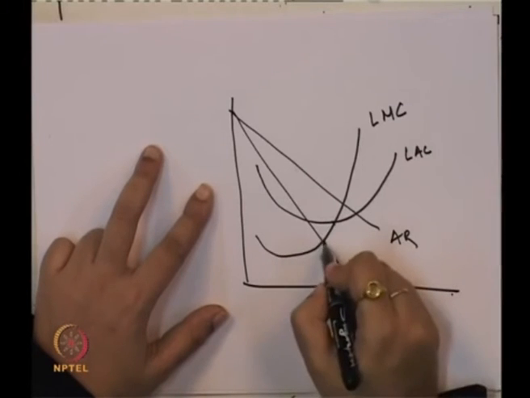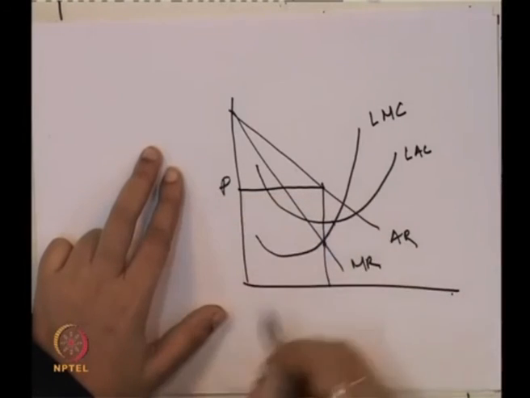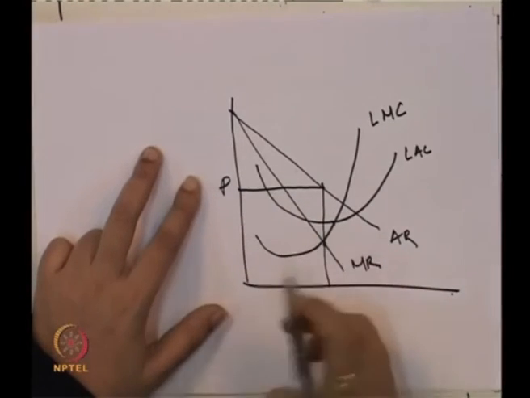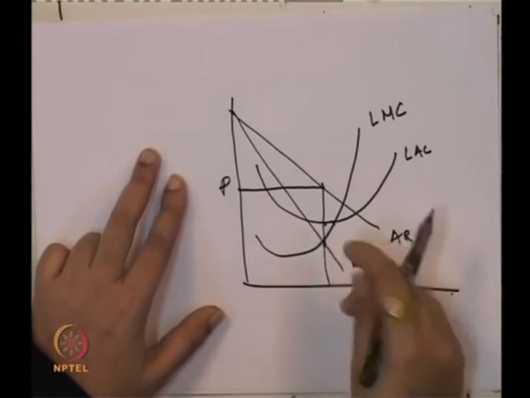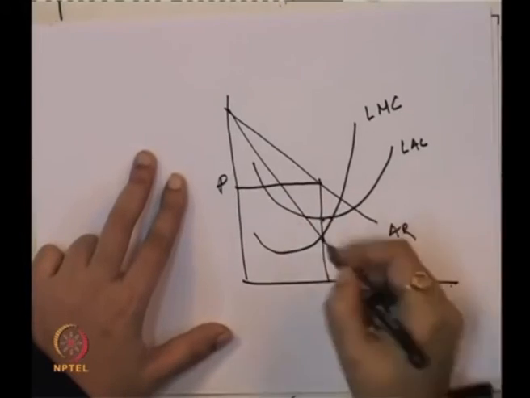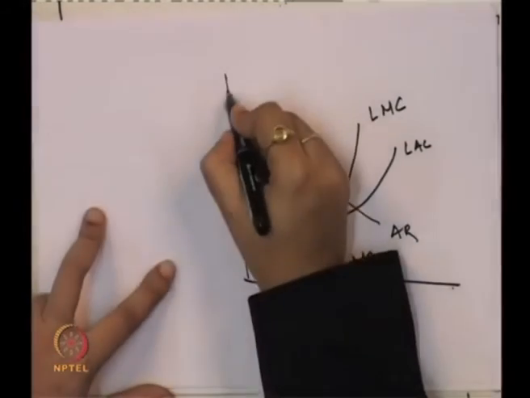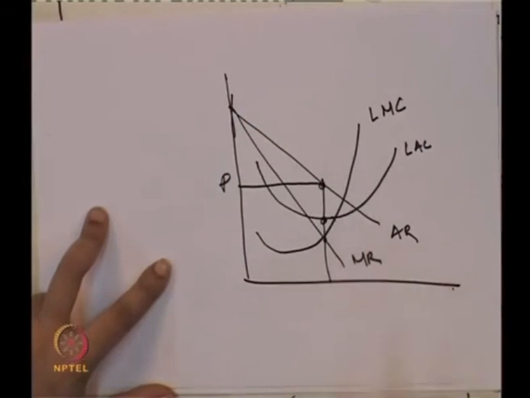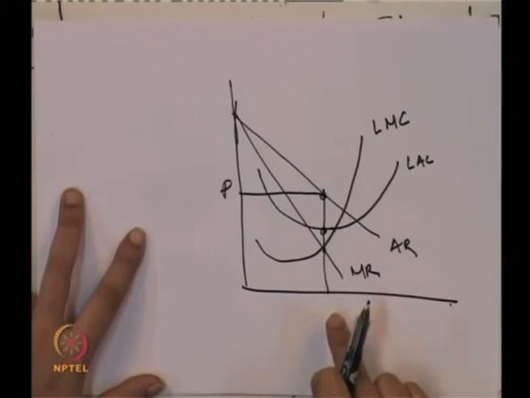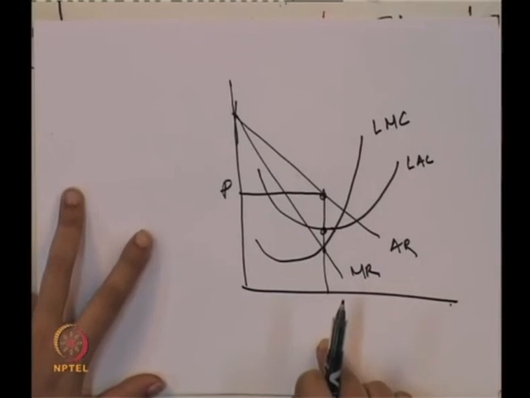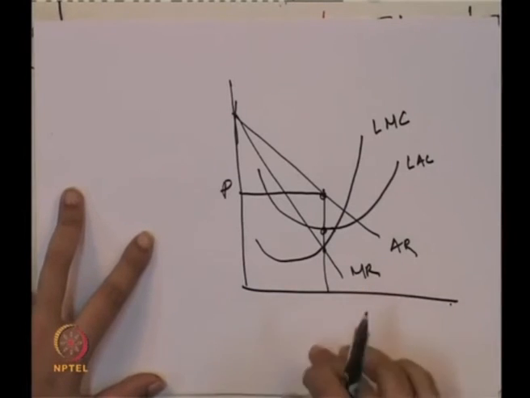This is marginal cost, marginal revenue, and this is the price. If you look at this price, the firm is getting the supernormal profit, because the average cost corresponding to this is here and this is the average revenue, and since average revenue is more than average cost, the firm is getting supernormal profit. Now, what will happen? This supernormal profit will attract new firms into the industry, which will reduce the market share, and that becomes the normal profit.